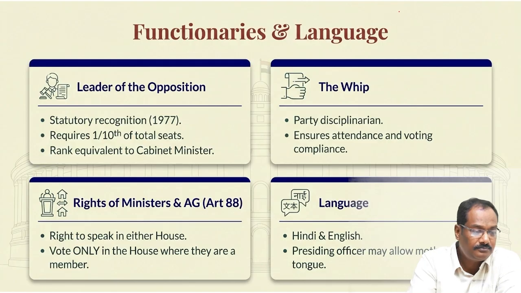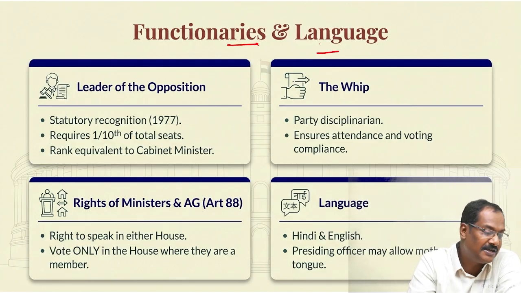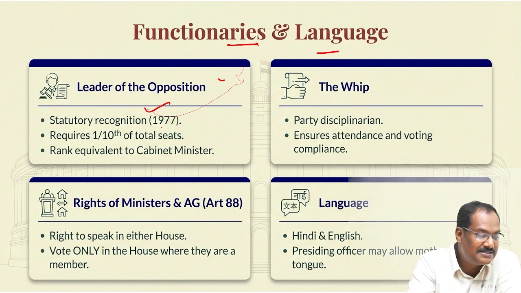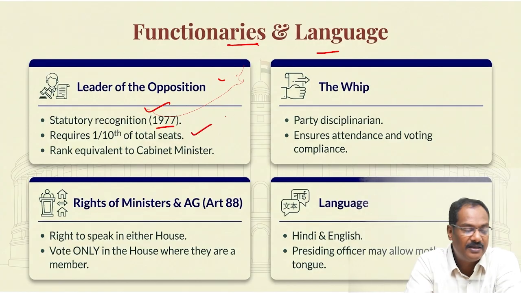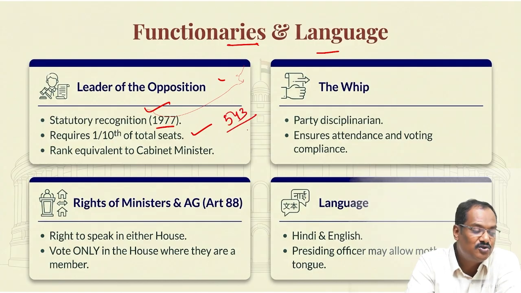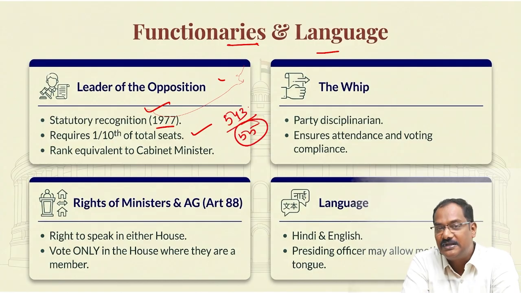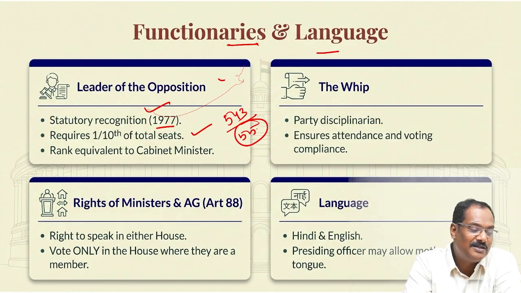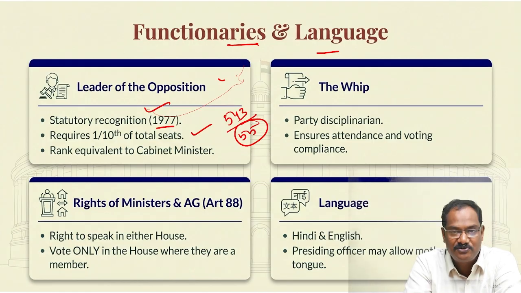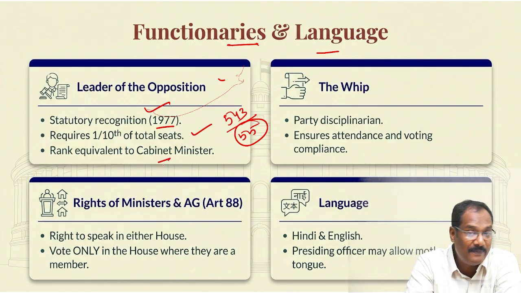Now, what are the functions and terms? There is a leader of opposition. It is a statutory recognition since 1977. Who will get the leader of opposition? Any political party which has got a minimum of 1/10 of the total seats. That means, approximately, you have 543, right? So if you are getting 55 seats, you will get the leader of opposition. Last time I think it was not there, but this time we have Rahul Gandhi. So the leader of opposition is also recognized. It is equivalent to the cabinet minister.